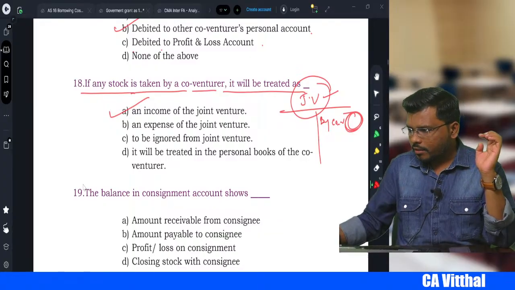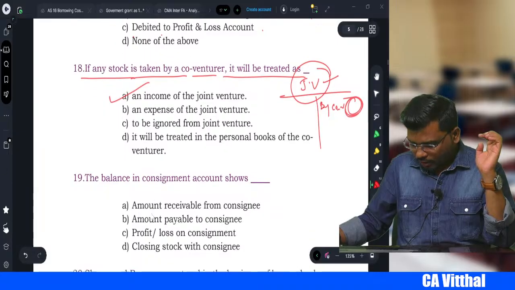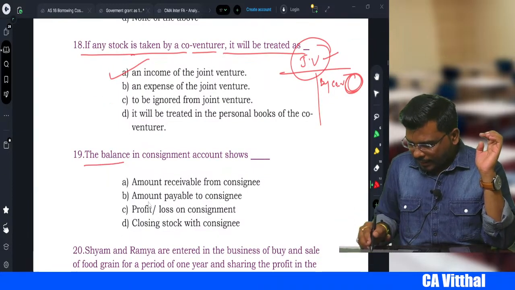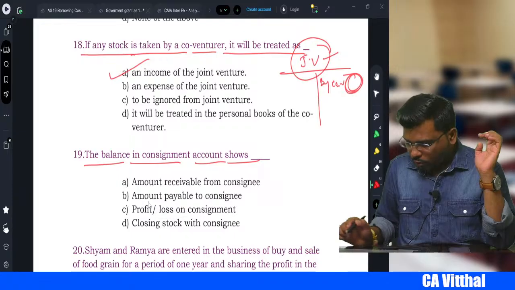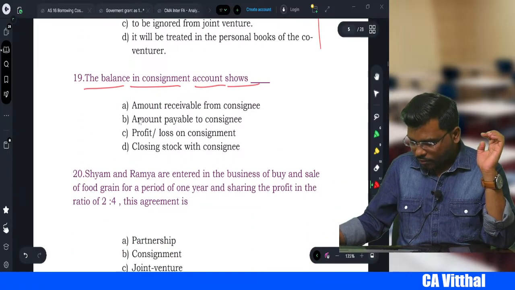Okay, next, my dear students, what is the next one? The balance in consignment account shows, what does the balance in the consignment account show?